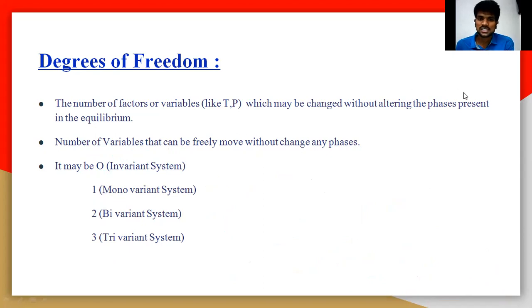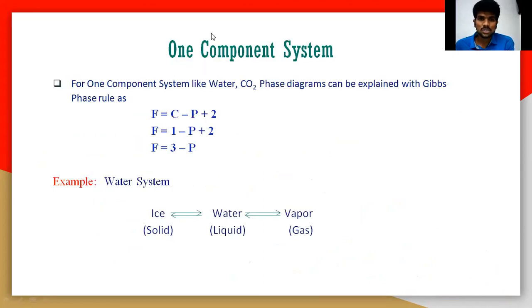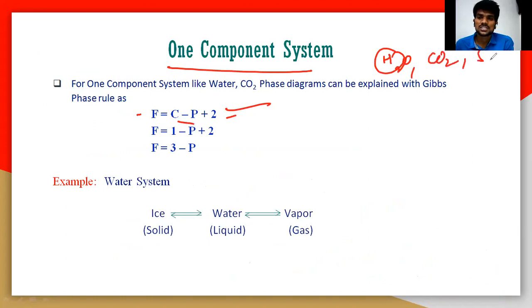So let us understand again. If it is a one component system, let us take some examples. The phase rule, which is given by Gibbs, is F = C - P + 2. If it is a one component system like water, H2O, CO2, or sulfur, you can take any one component here.